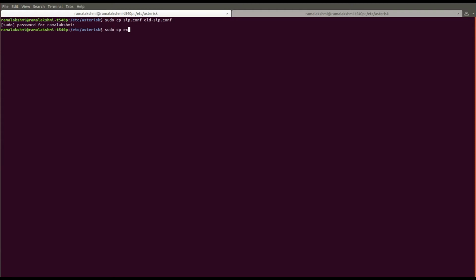Next, give the command to take backup for extensions.conf file. You can take backup for other files before configuring it.